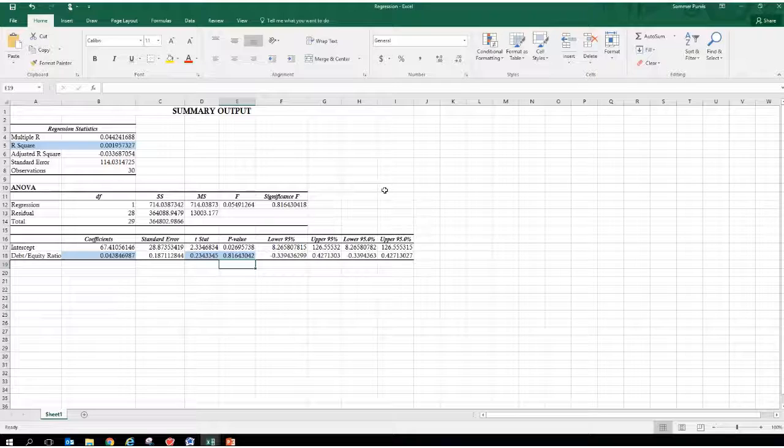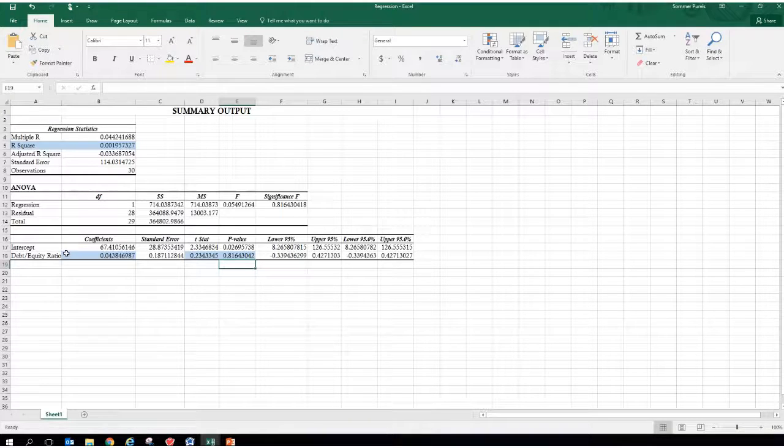The first number we're going to look at under the summary is our R-square value. In this case, the R-square shows us the correlation between the two variables. What's the correlation between the dependent variable of our average 52-week share price and our independent variable of our debt to equity ratio? What it shows us is the movement in stock price is only 0.19% related to the debt to equity ratio. So there's very little correlation between those two variables.